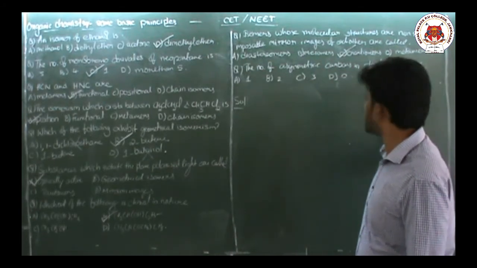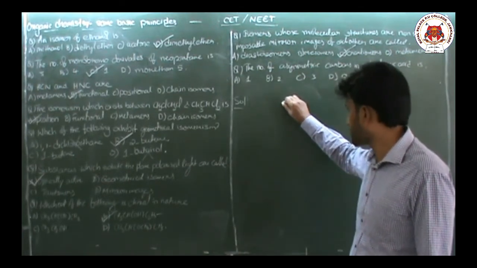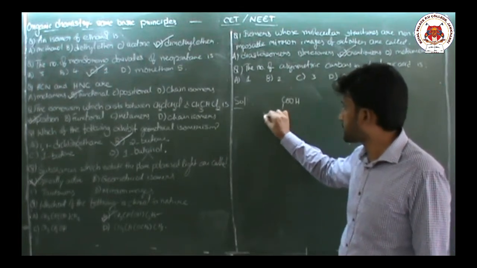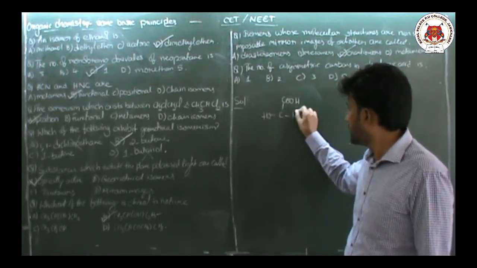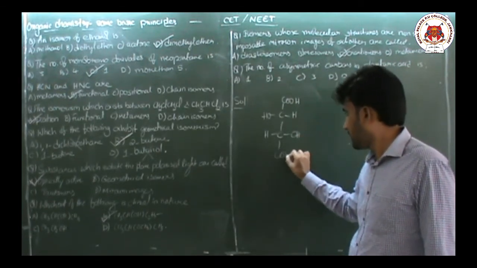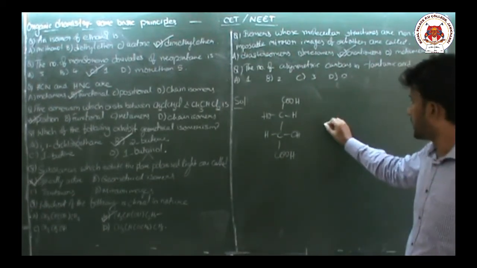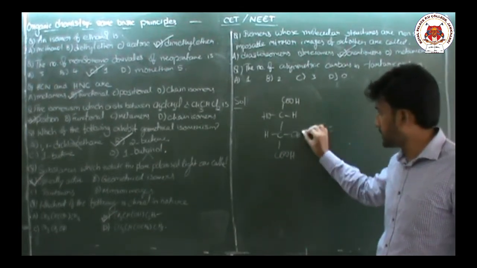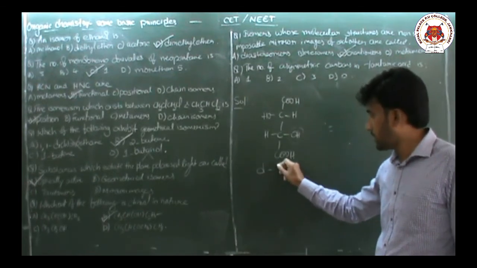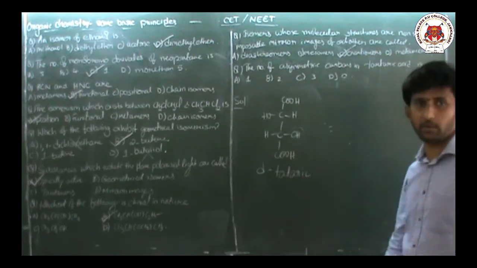Number of asymmetric carbons in tartaric acid. Tartaric acid means containing 2 COOH groups and 2 CHOH groups. Okay, D-tartaric acid. It is optically active, D-isomer.